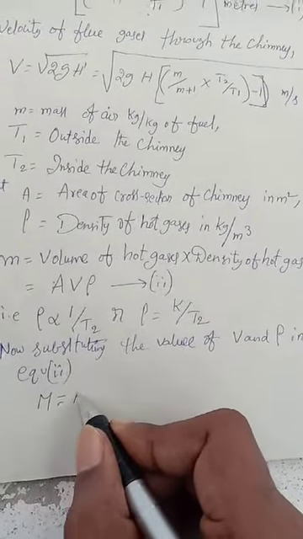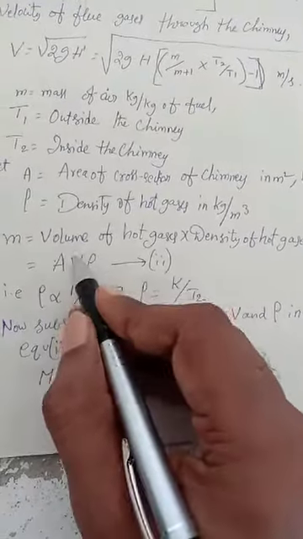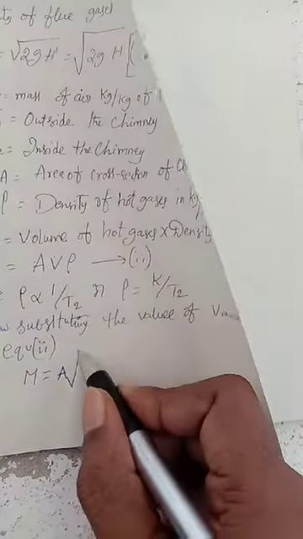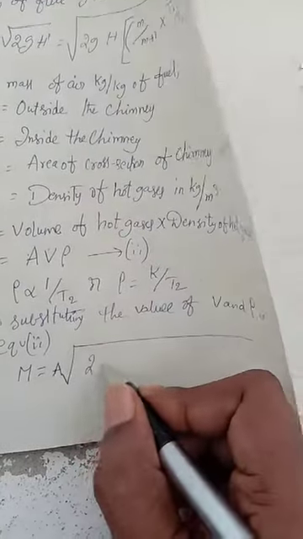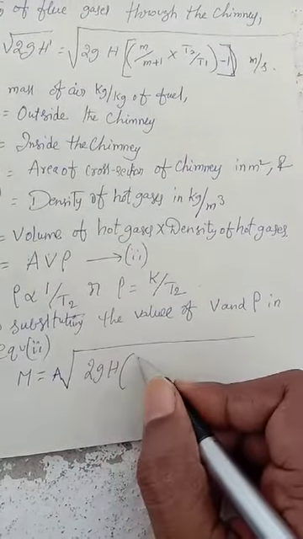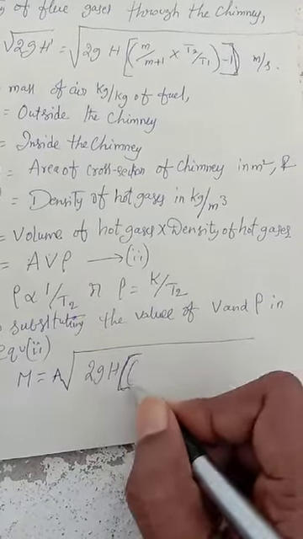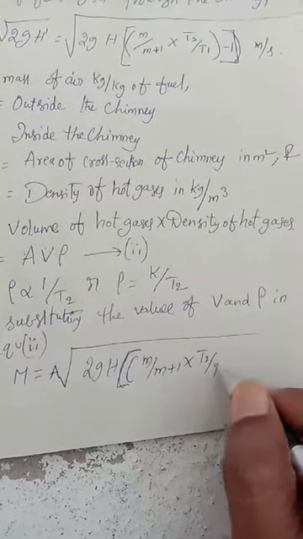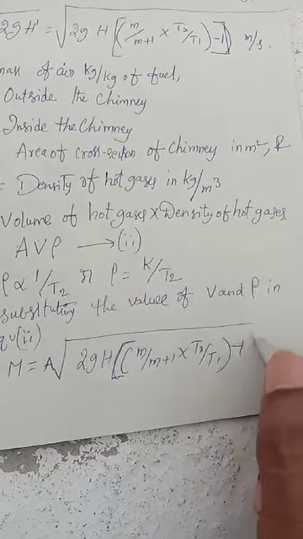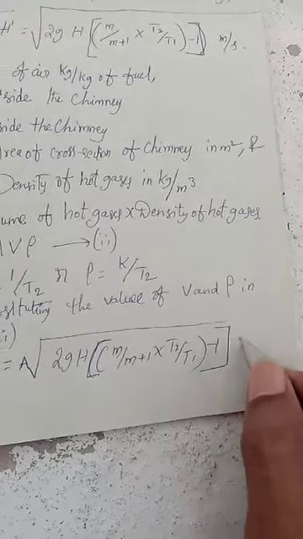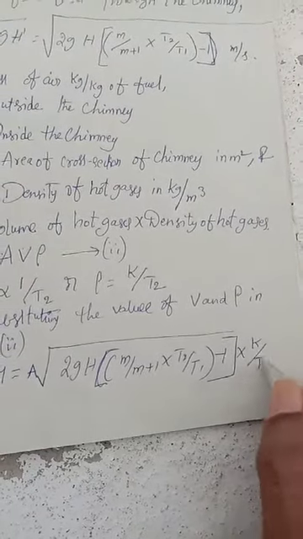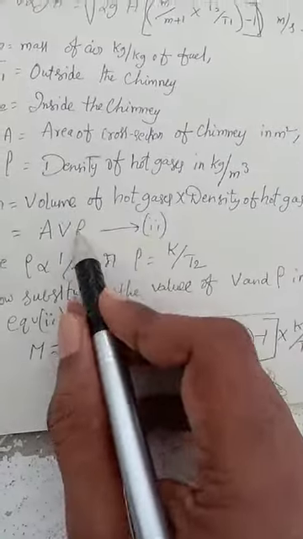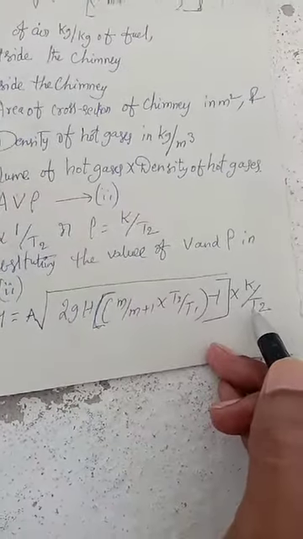M is equal to A into root of 2gH, m by m plus 1 into T2 by T1 minus 1, into K by T2. So this rho value I substitute in here, K by T2.